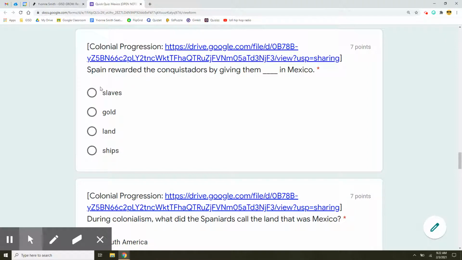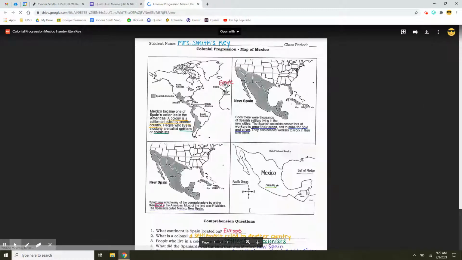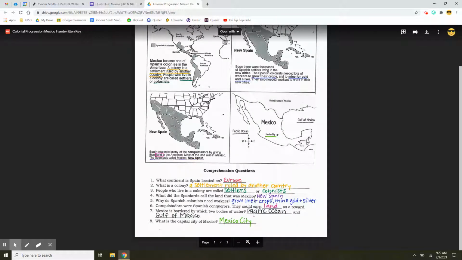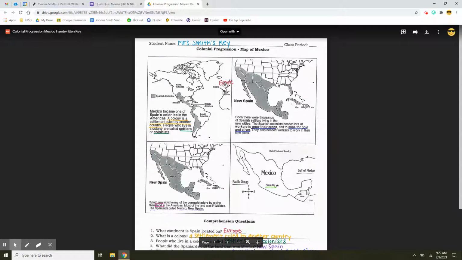For this right here, you're going to have to go back to the formative we did about colonial progression, but I'm not sure you're allowed to get back into the formative and review your answers. So Mrs. Smith posted the handwritten key of the same worksheet that we had done in our formative. So here are answers down at the bottom, and here's information that'll help you with the answers.